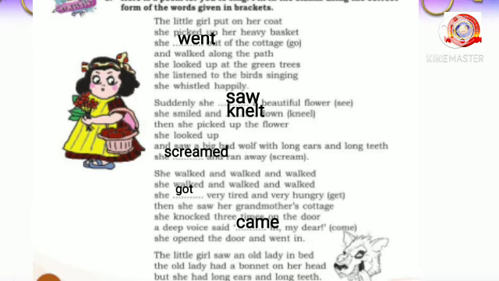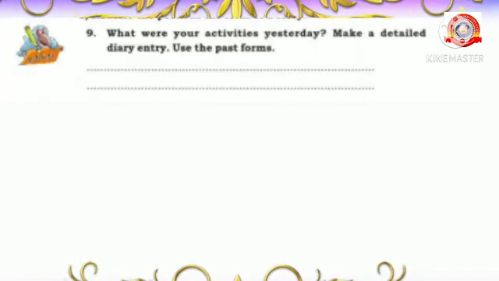Okay, my dears, hope you understood about the regular and irregular verbs. Dear students, now you look at activity 9. What were your activities yesterday? Make a detailed diary entry. Use the past forms. Okay, my dears, how will you write your diary?